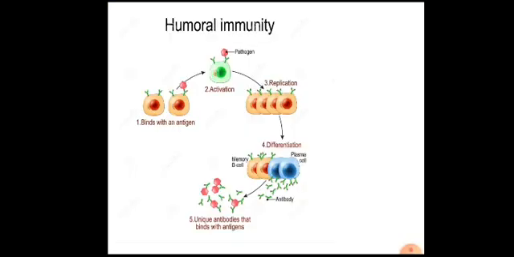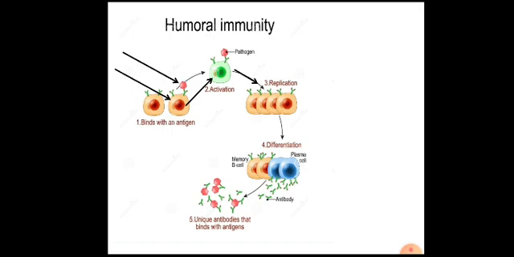Humoral immunity we were discussing yesterday. It is B cell mediated immunity. So there are millions of B cells in our body. Whenever any foreign substance enters our body, a specific type of B cell identifies that particular antigen with the help of its receptor, and this specific type of B cell undergoes activation.